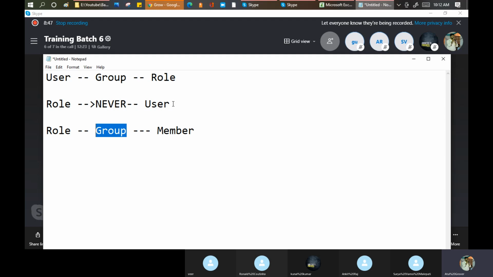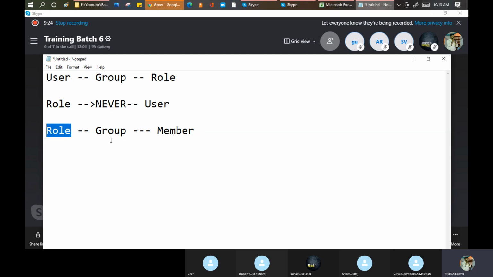And the second benefit is that the user will get a role by being added, and if I am moving out of the company, you will remove my name from that group and all the roles are gone automatically. So inheritance comes in here. If any group has a role, all the members will get that role automatically. If you add any member, the member will get the role automatically. So this is the fundamental, and try to use this practice in dev, test, and production as well. Production definitely it should be there.